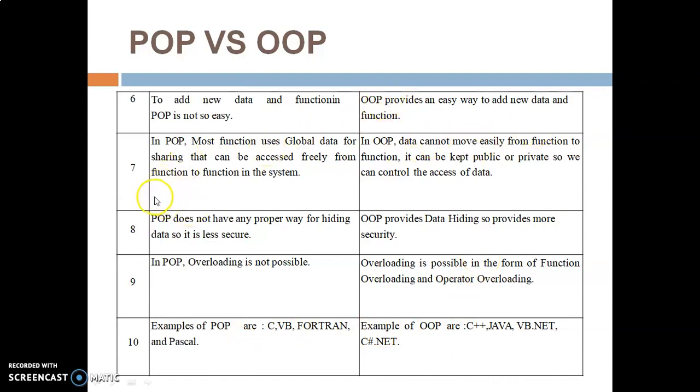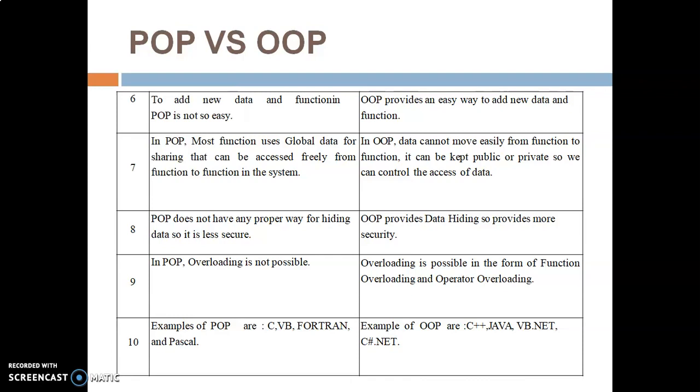When we are talking about the seventh feature, in POP, most functions use global data for sharing that can be accessed freely from function to function in the system. So most of the functions are using global variable data, and it is shared from one function to another function very easily. And that's why I said safety as well as security is very less there, as data can move very easily from one function to another. That you cannot get in OOP.